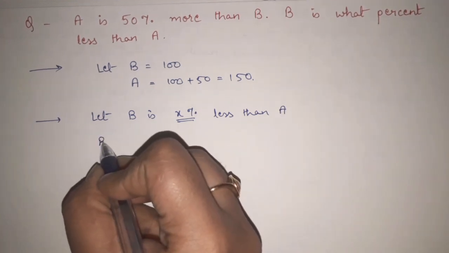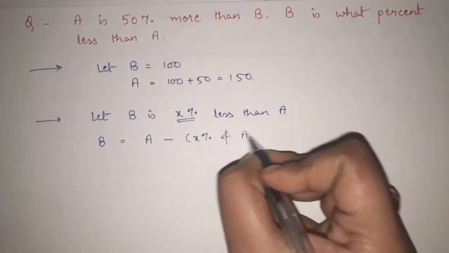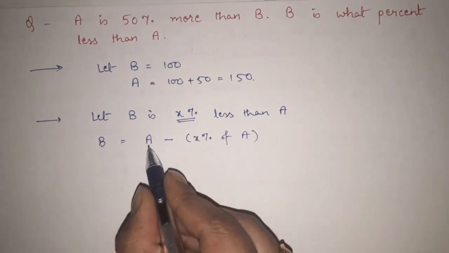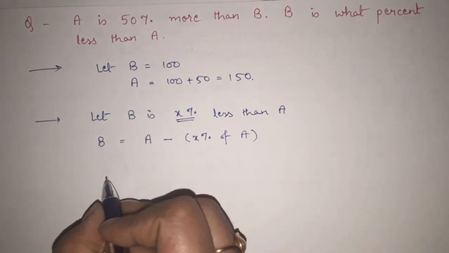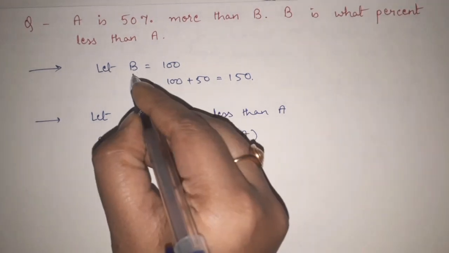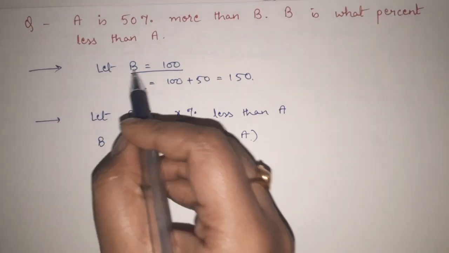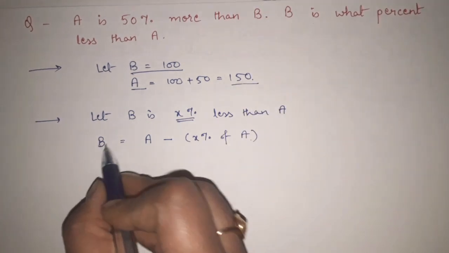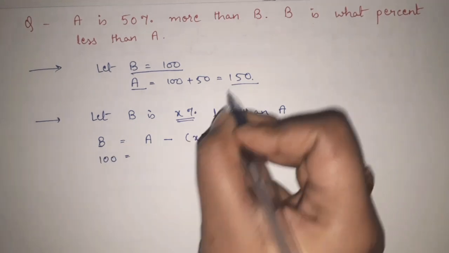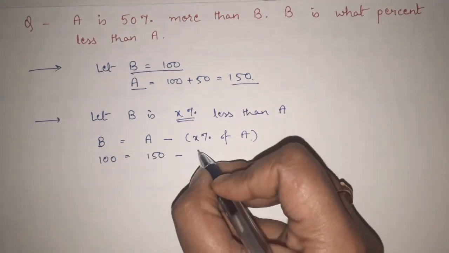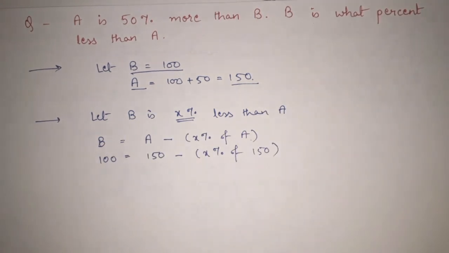Now if it is true, that means B will be equal to A minus X percentage of A. Clear? Because B is X percent less than A, so A minus X percent of A should give me B. The values of B and A we have already assumed based on the question: B is 100, A is 150. So we put them here: 100 equals 150 minus X percent of 150.